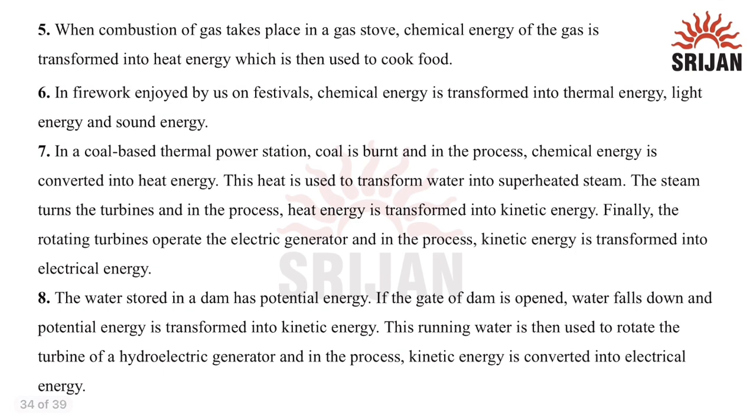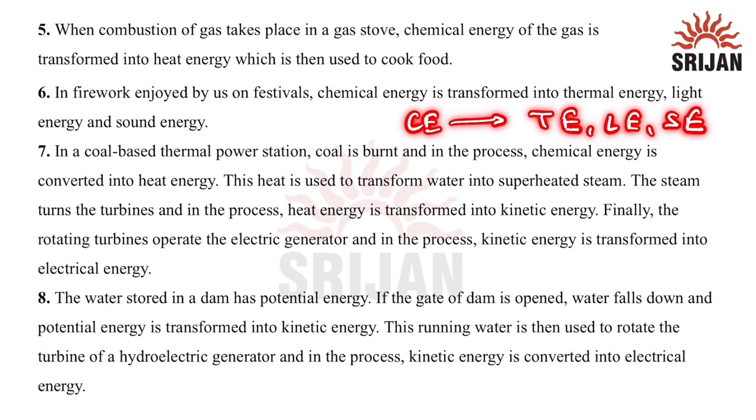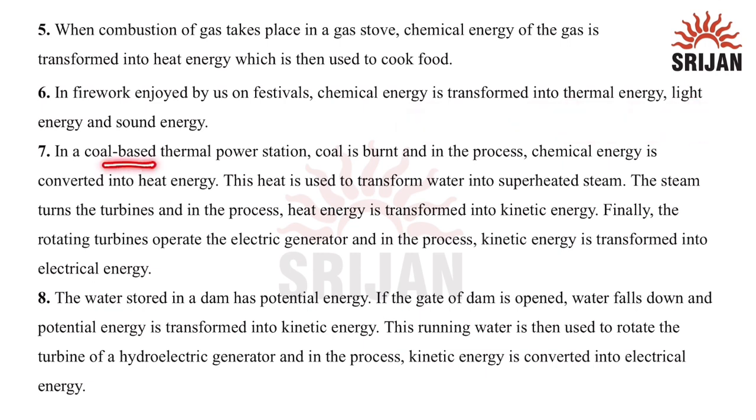When combustion of gas takes place in a gas stove, chemical energy of the gas is transformed into heat energy when it is used to cook food. In fireworks enjoyed by us on festivals, chemical energy is transformed into thermal, that is heat energy, light energy and sound energy. Now in a coal-based thermal power station, coal is burnt and in this process chemical energy is converted